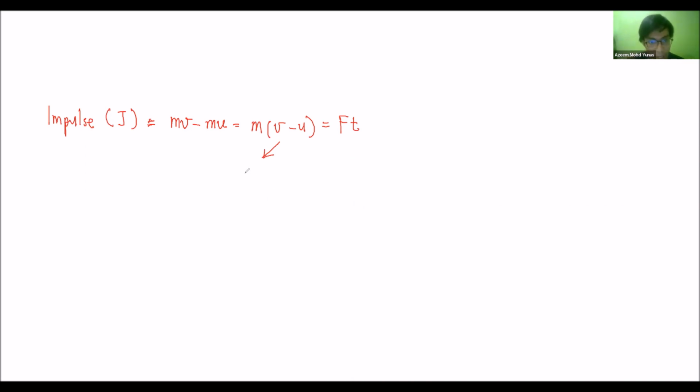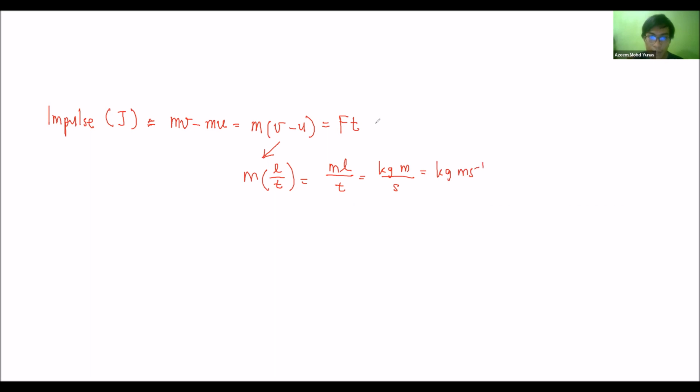So mass times L over T, so it will become mL over T. If you convert that into SI unit, it is kilogram meter per second, so kg m s^-1.